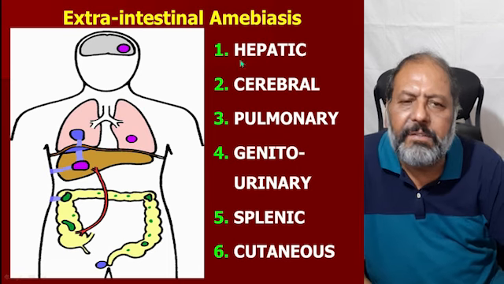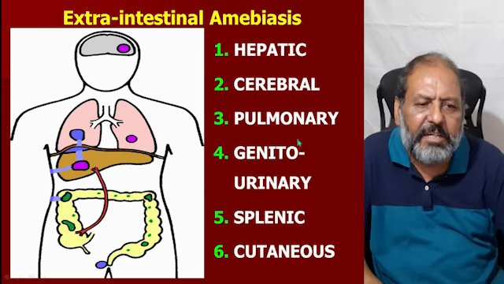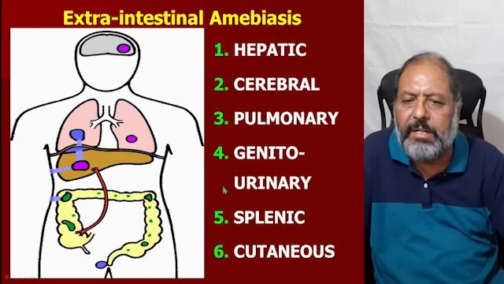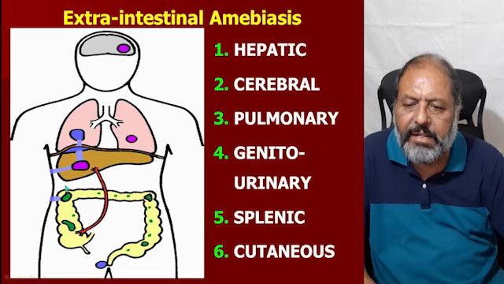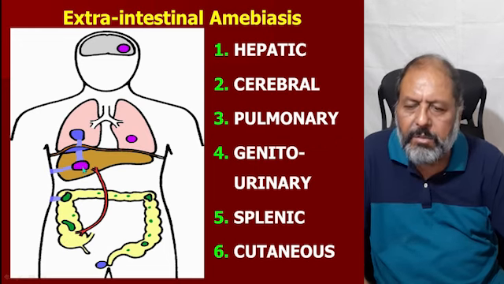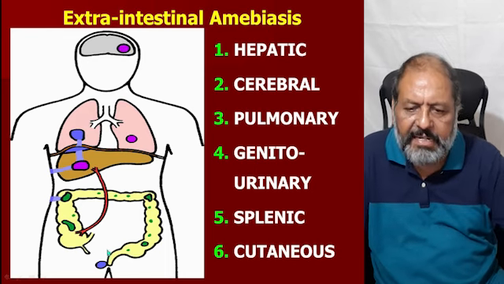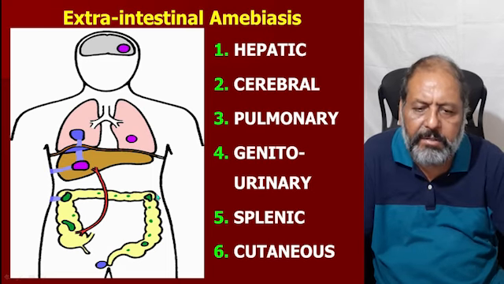So that is extra-intestinal amebiasis. One can see hepatic, cerebral, pulmonary, genitourinary, splenic, and cutaneous forms. As one can see, when these are here, they can reach through the blood to the lungs, the liver, and the brain, and also forward to the skin and the spleen.